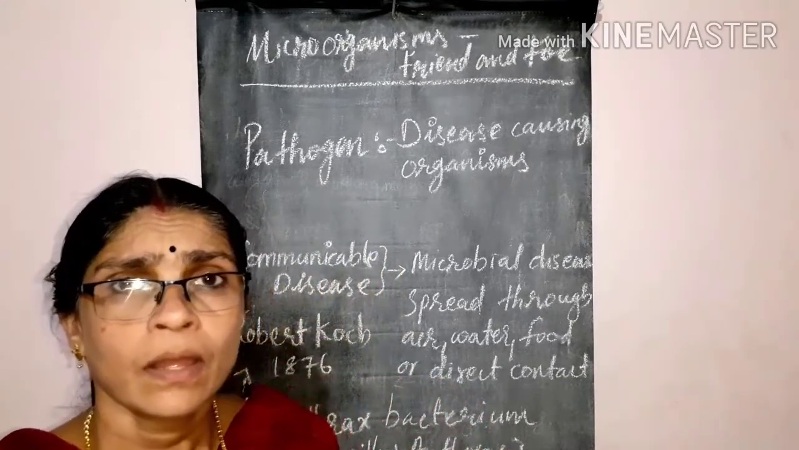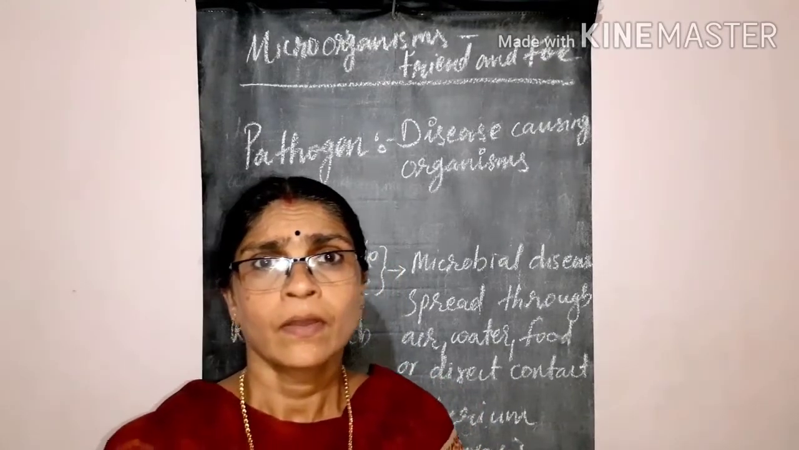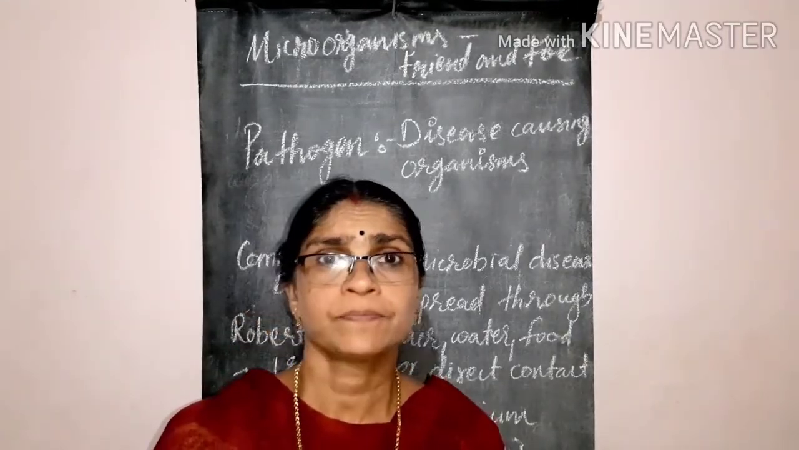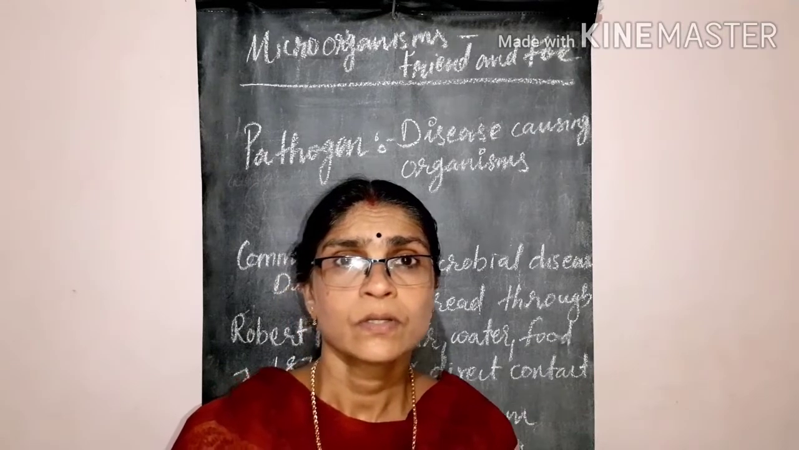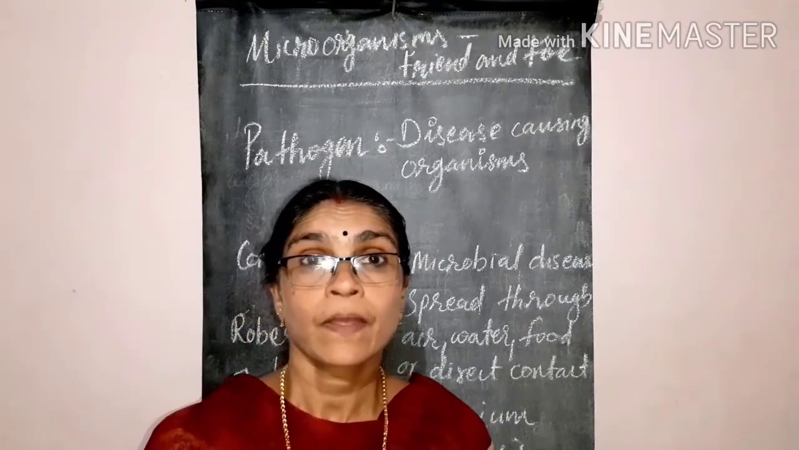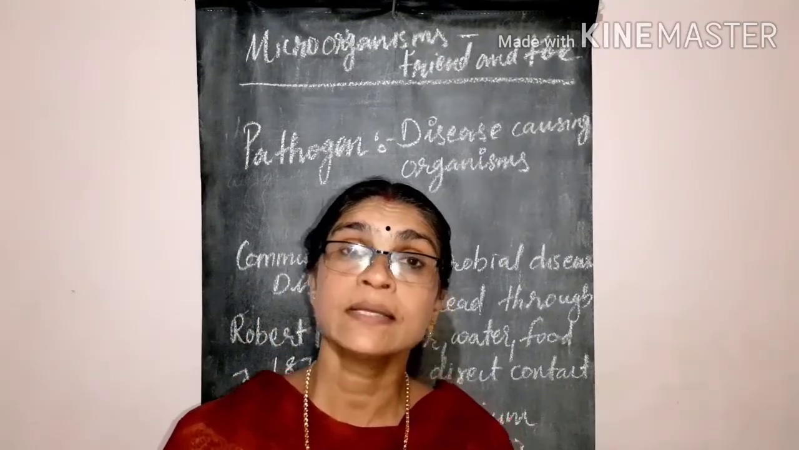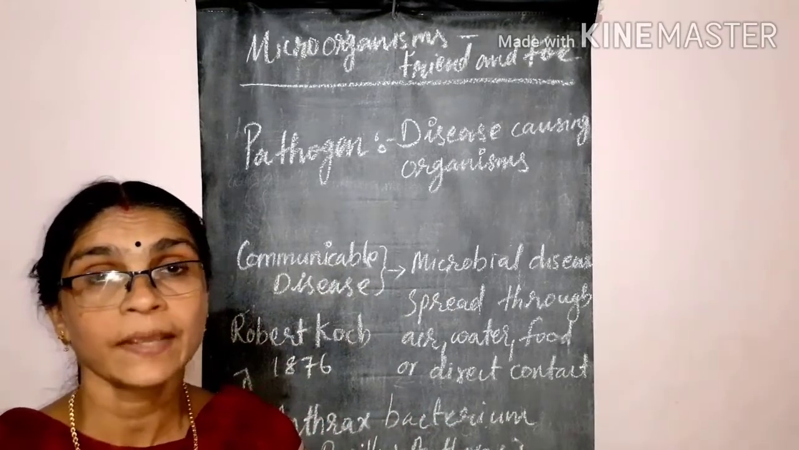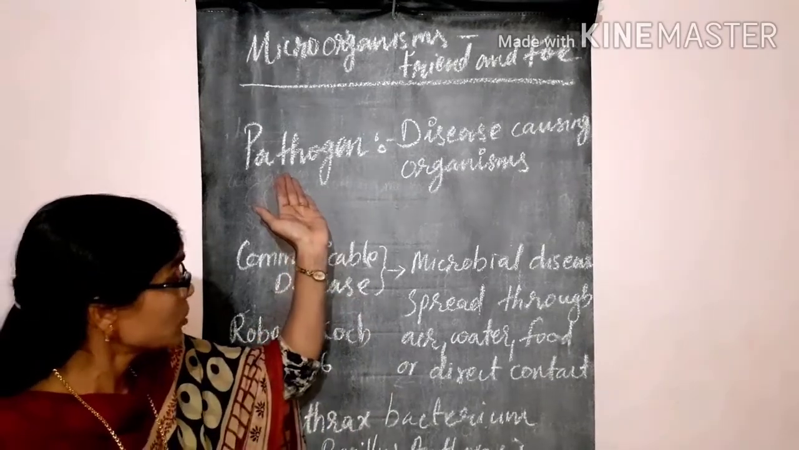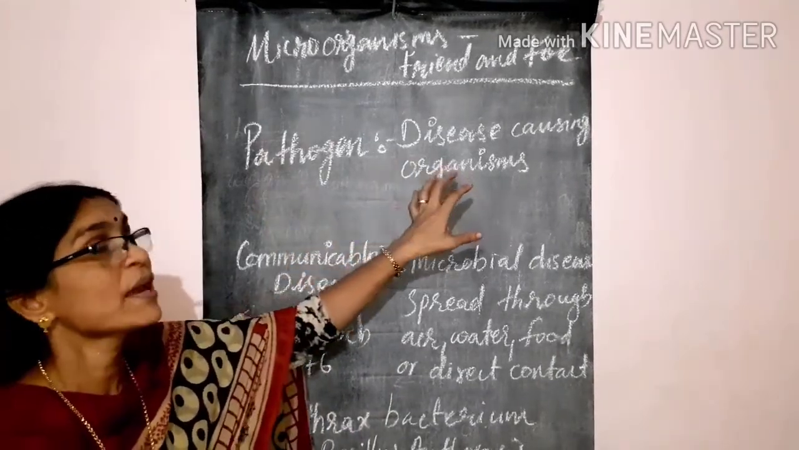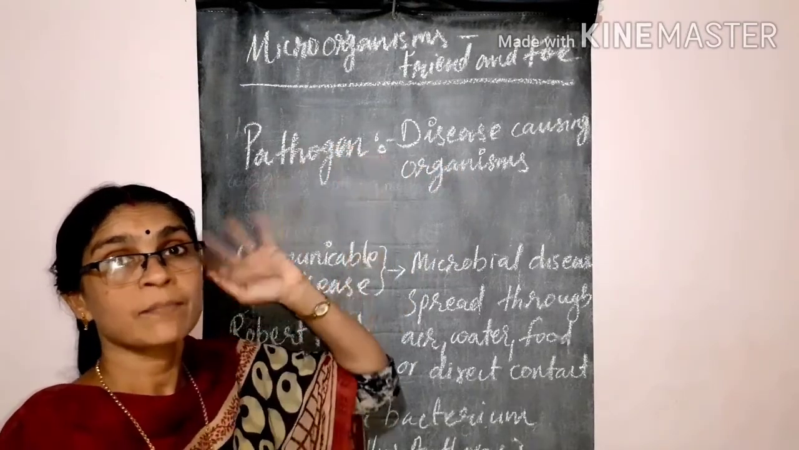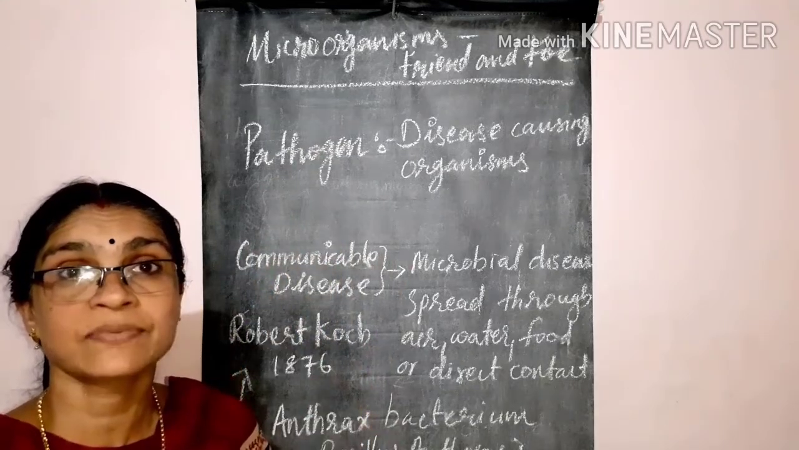So there are a number of diseases affecting plants due to microbial organisms. So we have to control these plant diseases caused by microorganisms by using chemicals. Okay. So children, today we discussed what is meant by pathogen. Disease-causing microorganisms are called pathogens. For example, bacteria, virus, protozoans, fungi, etc.